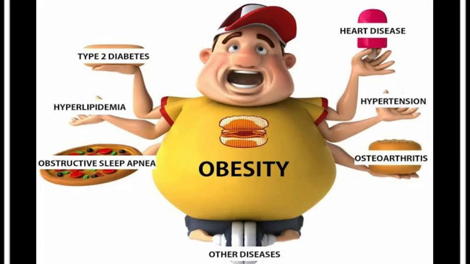Obesity increases the risk of the following points: abnormal levels of cholesterol and other fats. This type of condition is known as dyslipidemia.